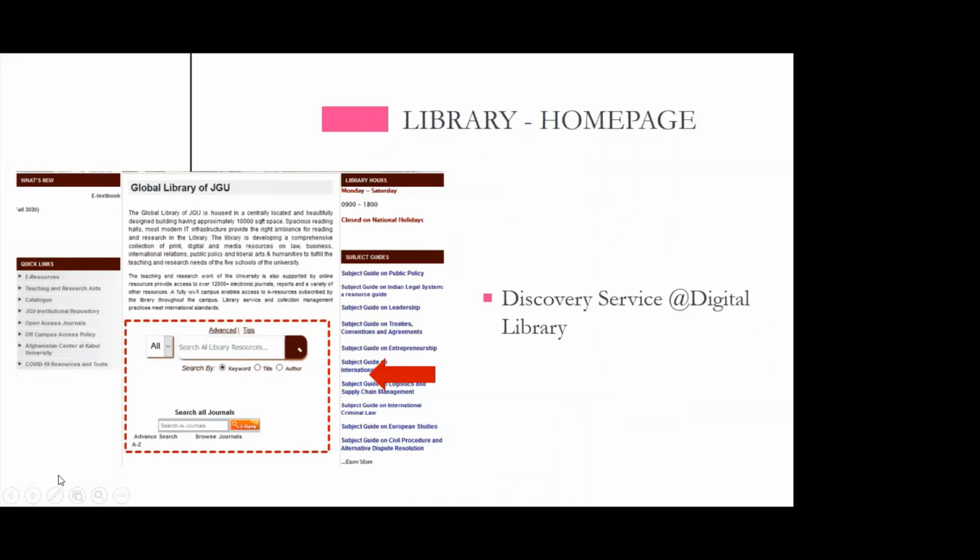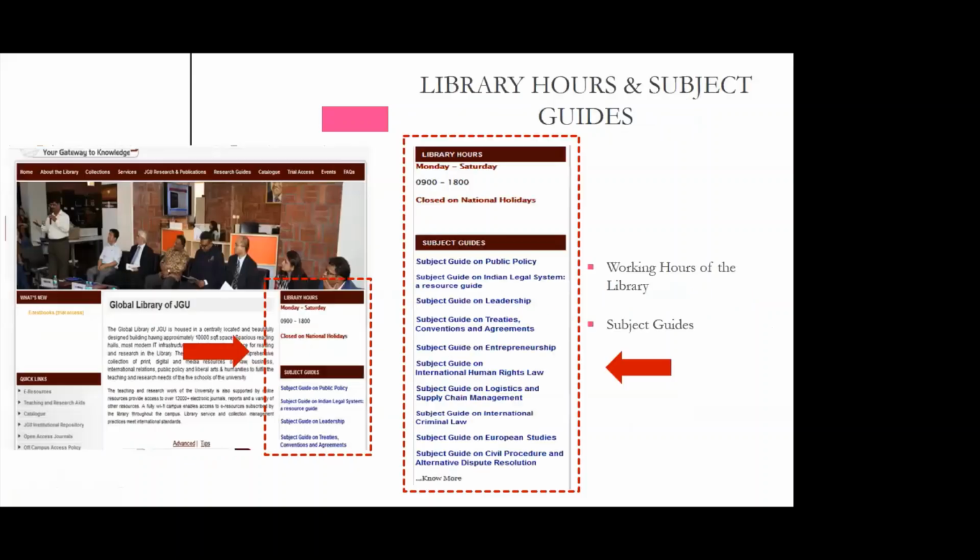Moving further, right in the center, we have two search boxes, which are the discovery services which we offer. These search boxes enable the researcher to search a broad range of generic and special references within a few clicks. However, we are working to enhance it further, hence the customization of it is still going on to make it fully operational. Next on the page, you can see the panel on the right, where we have the working hours of the library and the direct link to the various subject guides we offer.